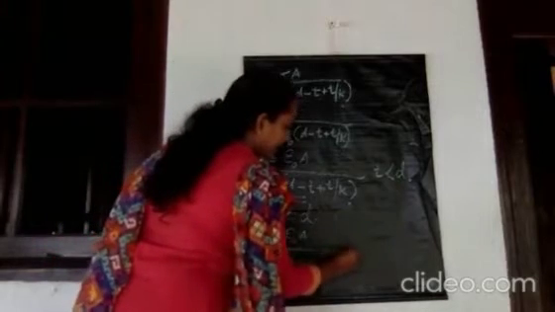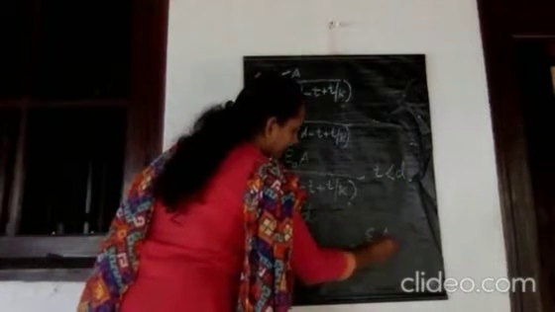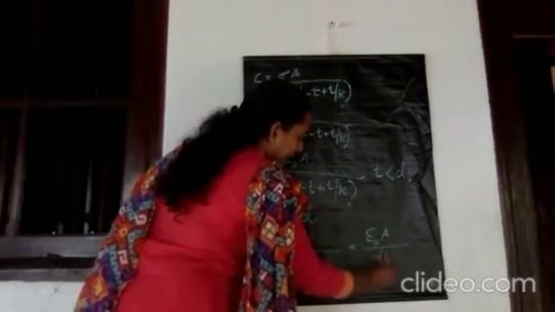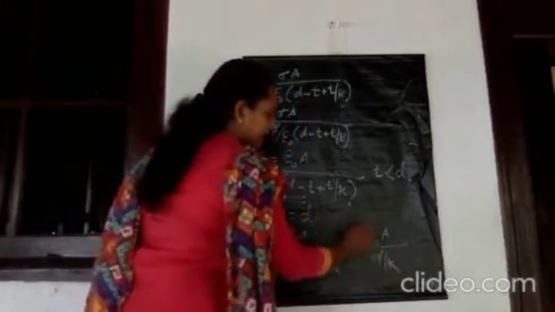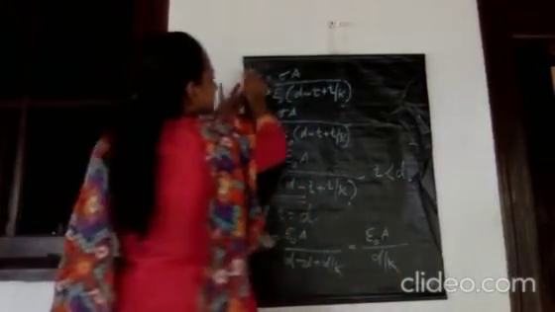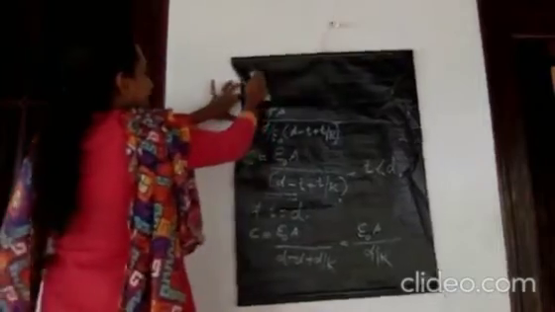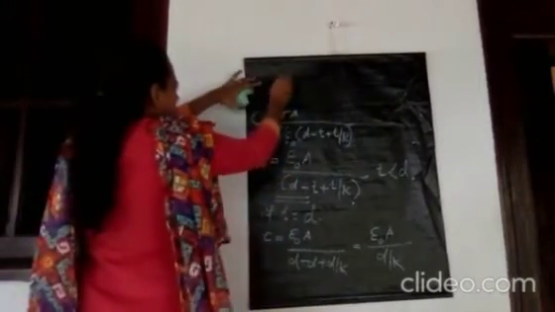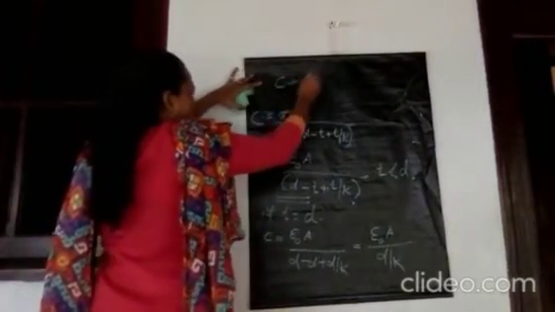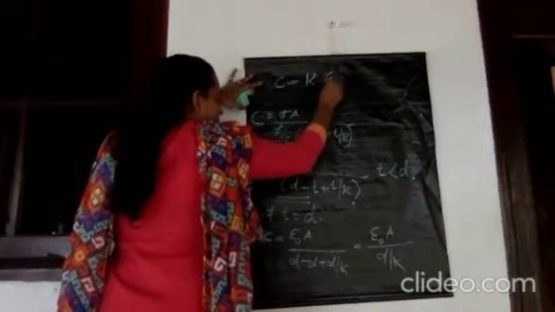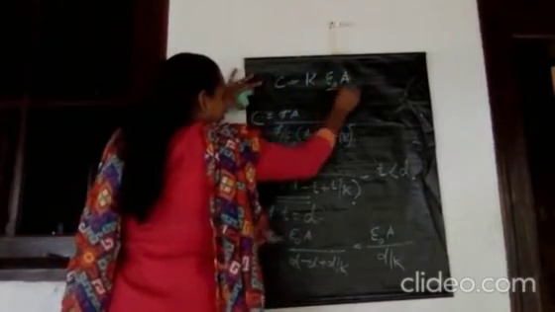Therefore it becomes epsilon 0 A divided by D by K. That means K comes up, so C is equal to K epsilon 0 A by D.